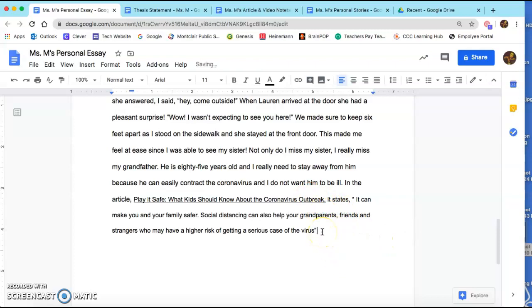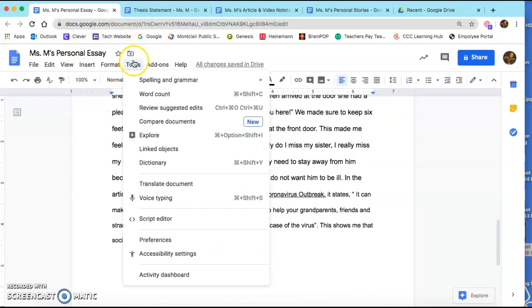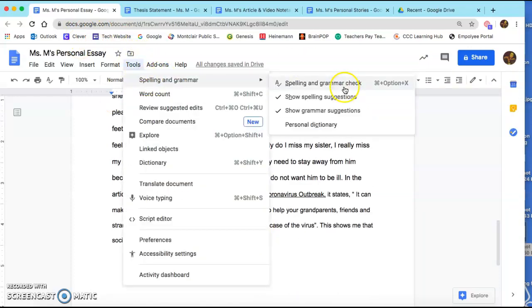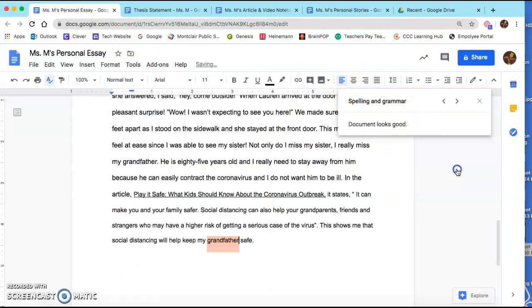After I quote from the article, I want to explain it. So I can say, since saying social distancing helps others, I could say this shows me that social distancing will help keep my grandfather safe. Oh, and I spelt it incorrect. So again, I want to show you. I could go to Tools, Spelling Grammar check, and I can accept it and move on.